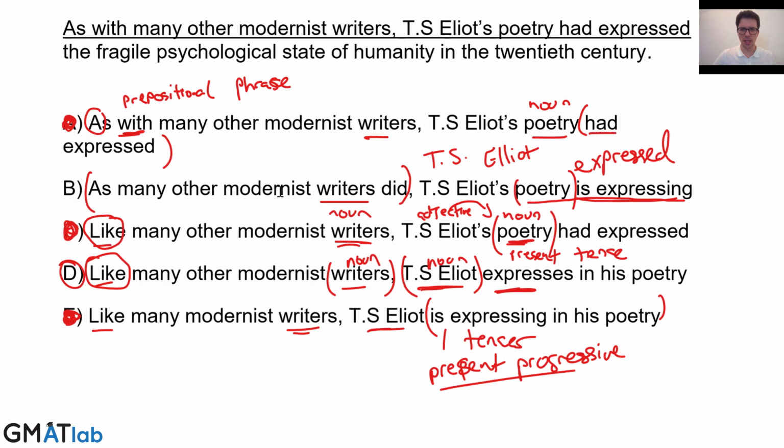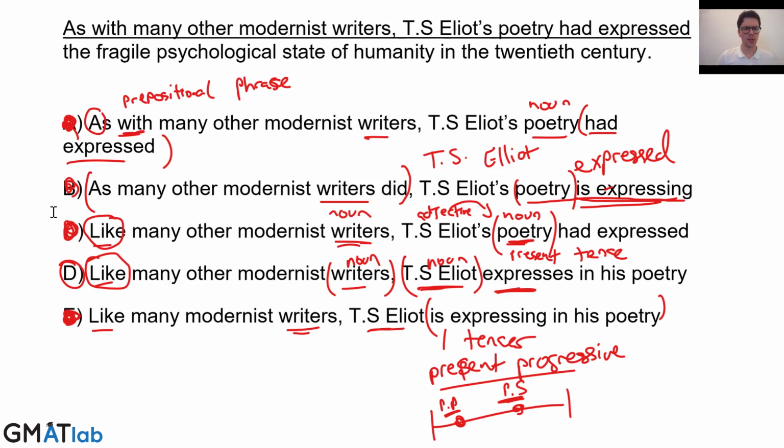We saw that there was a tense problem in A as well. Had expressed, that's the past perfect. When we use the past perfect, and again, this isn't so much for this video, it's not the main goal, but I want to give you a full explanation. We use the past perfect to express something that happened in the past before something else that happened in the past. And we'll use the past perfect before the past simple. And so that's another reason why A is wrong. Another reason why B is wrong, because that's the present progressive. So that's the tense issue as well.